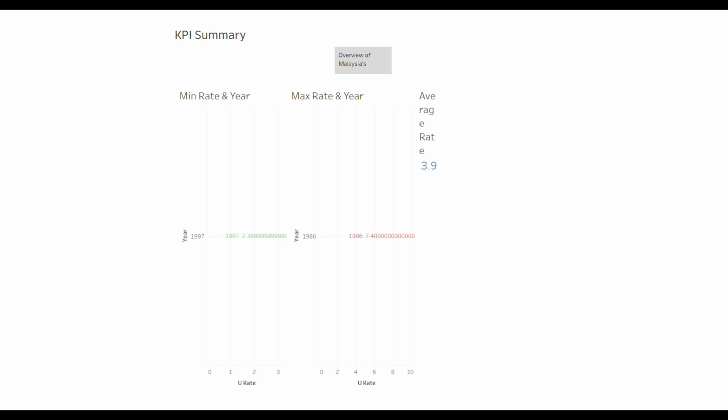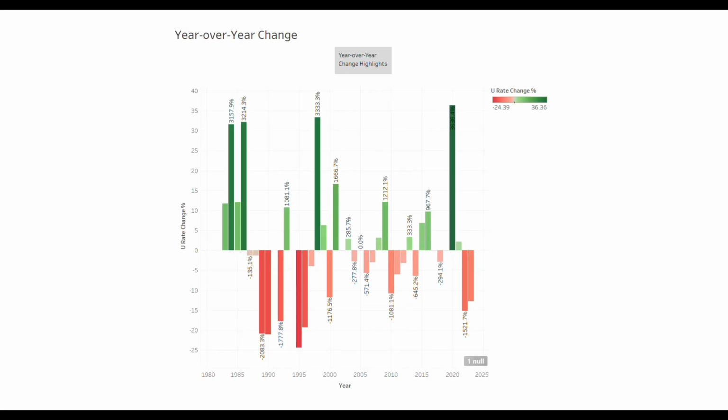From the visual also, you can see that the highest unemployment rate was 7.4% in 1985, marked with a red dashed line. The lowest point was 2.4% in 1994, shown in green. And the average unemployment rate over the entire period is around 3.8%, shown in blue. These markers help us quickly understand economic stress periods and recovery trends over time. For example, you can see a noticeable spike during the early 1980s and again in 2020 to 2021, likely due to COVID-19's economic impact.